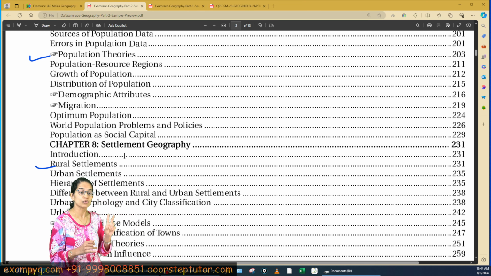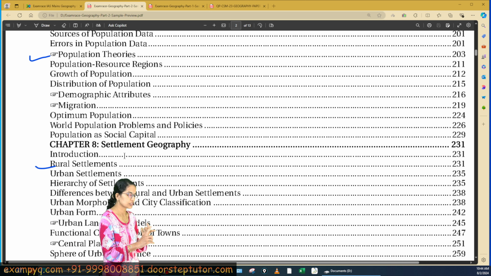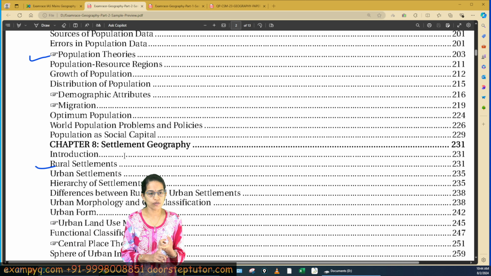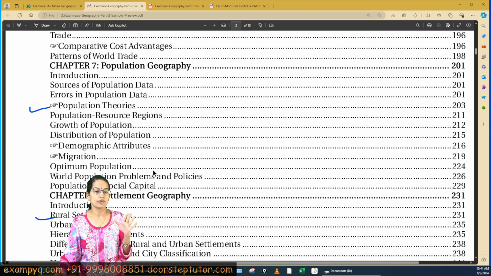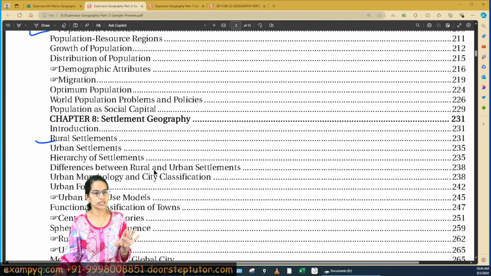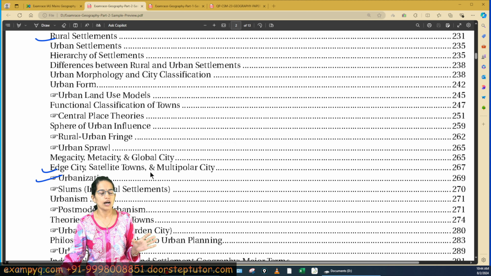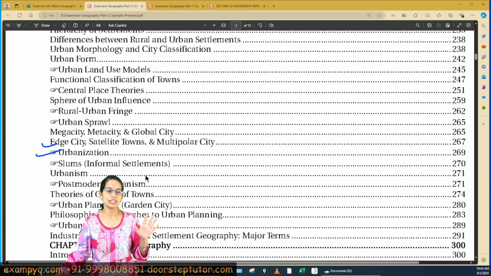The questions pertain to two important theories, demographic transition and Malthus theory. Both of them were questions. Then there was a question which pertained to population optimization. So again, there were important questions from population. Migration was again a question, and then settlement. Under settlement, rural settlement was a basic aspect, and then urbanization, the extent and the expanse of urbanization.